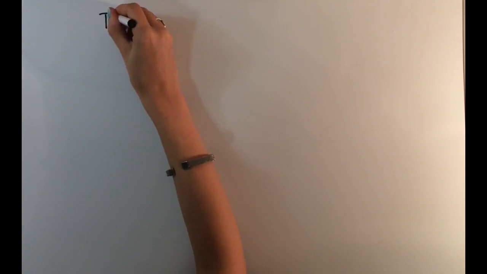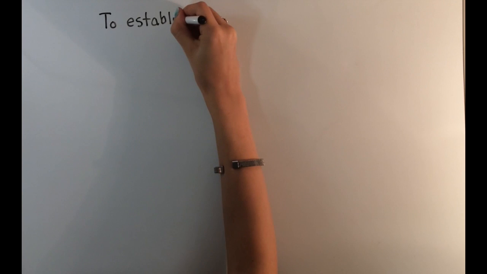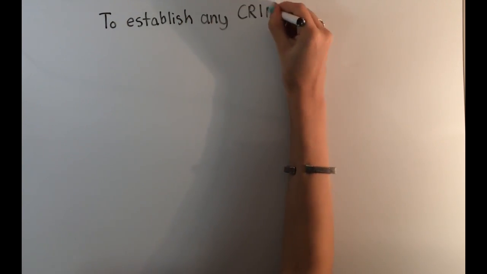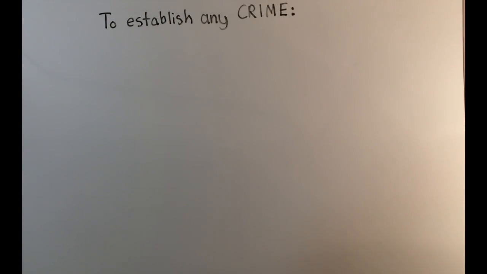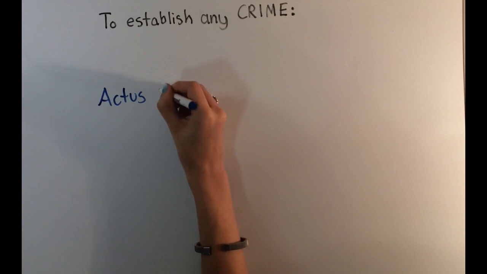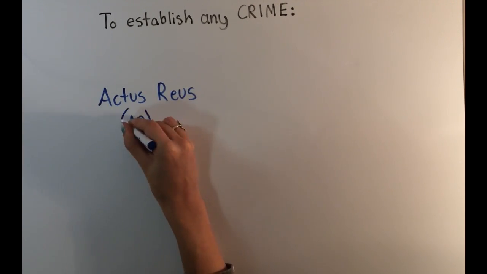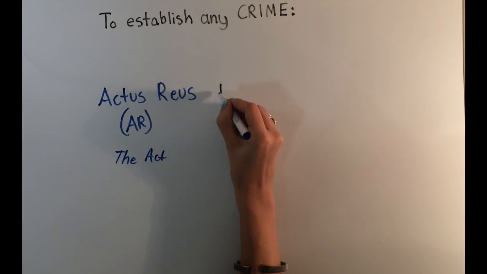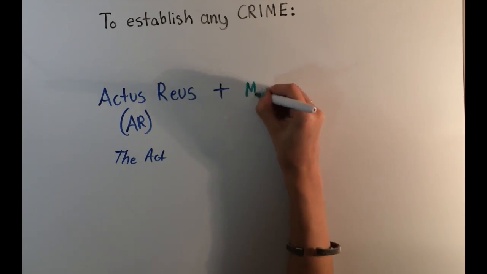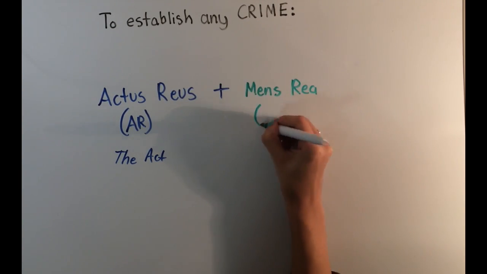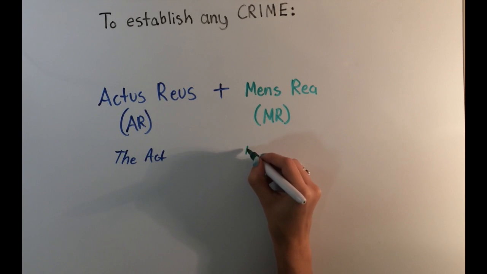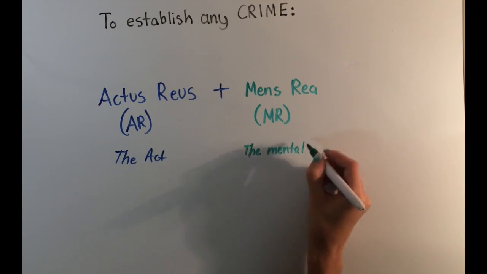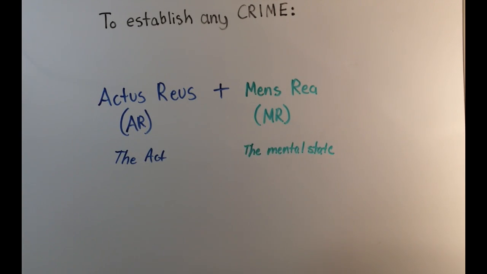Hannah, what is it that you need to establish any crime? To establish any crime, you need three separate elements. First, the actus reus. So the actus reus is the criminal act itself. So in murder, that would be, say, causing death. Exactly. And the second one would be the mens rea. That's the mental element, so it's the mental state that you need. And we'll get into that more later, but essentially for murder, that would be intending to kill someone, as opposed to, say, accidentally killing them.